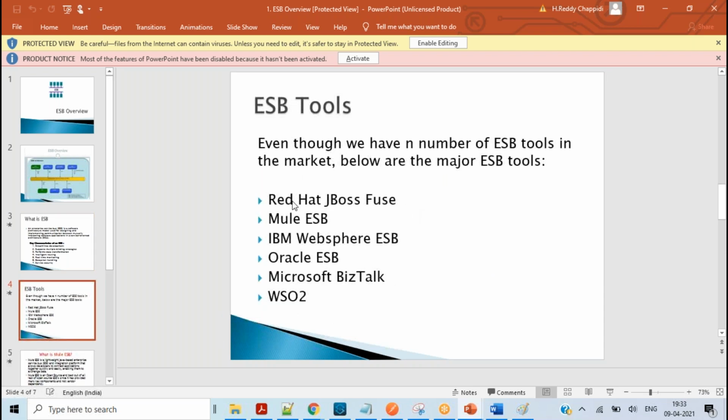Coming to the question, there are n number of ESB products available: Red Hat, Mule, IBM WebSphere, Oracle. I just want to know what is service oriented architecture. Can you just elaborate on it? Just a definition, something like that.